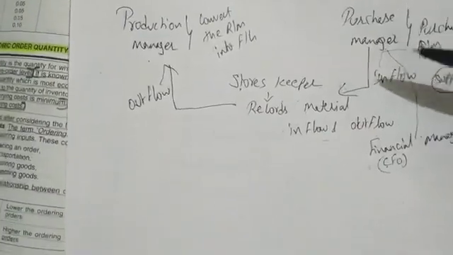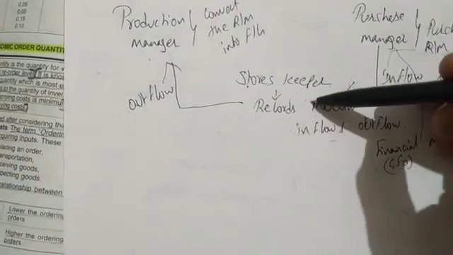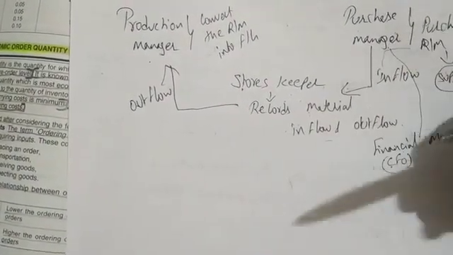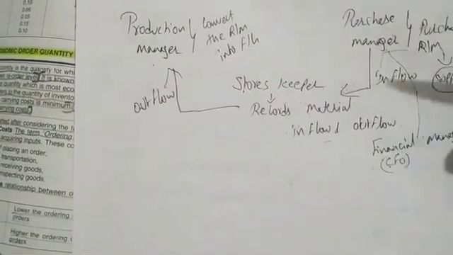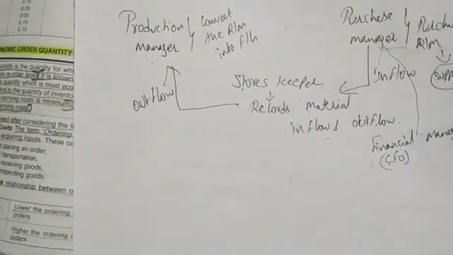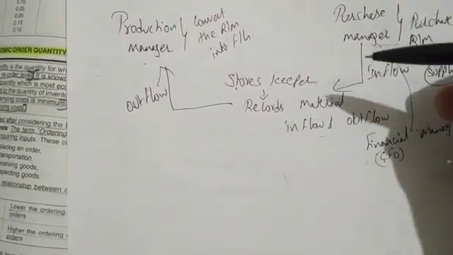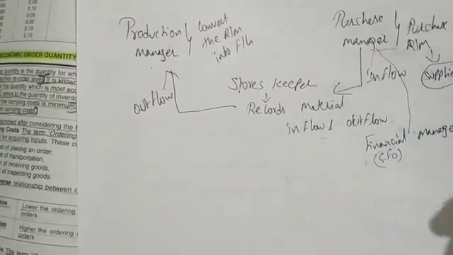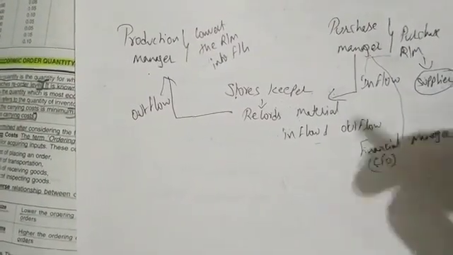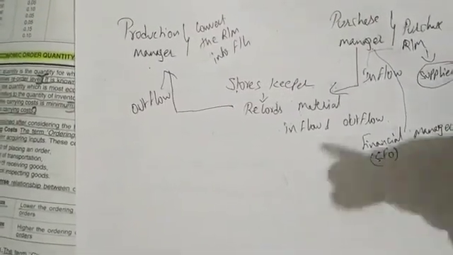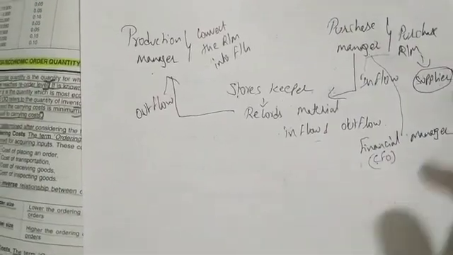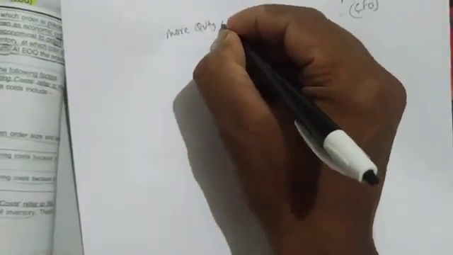Now the storekeeper will inform the purchase manager about the order of next quantity, order of purchase for raw material, so that the purchase manager has to purchase the raw material at a minimum price. The cost should not be more, and he should not buy more quantity, or he should not buy less quantity. If he buys more quantity of raw material, what will happen?